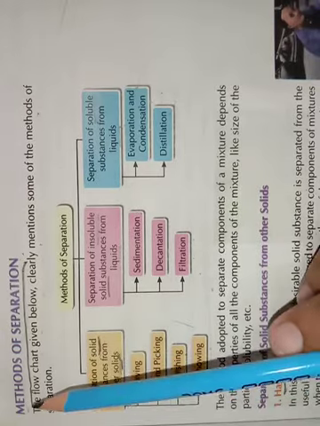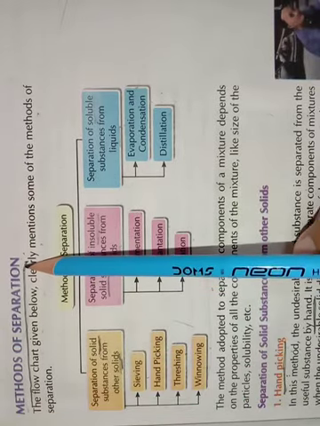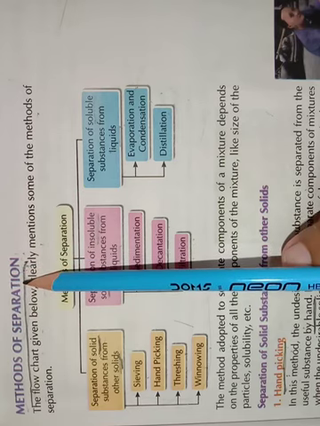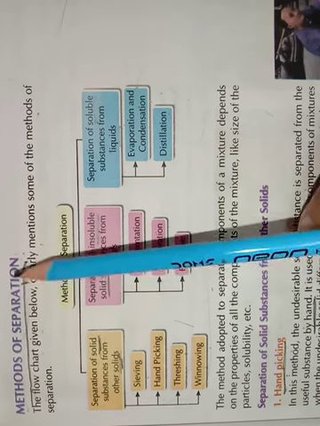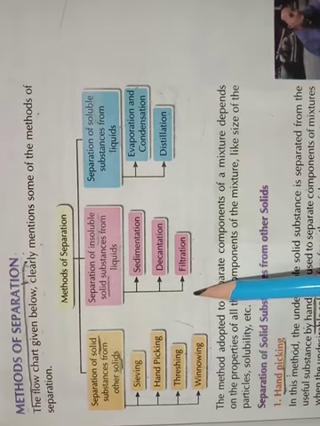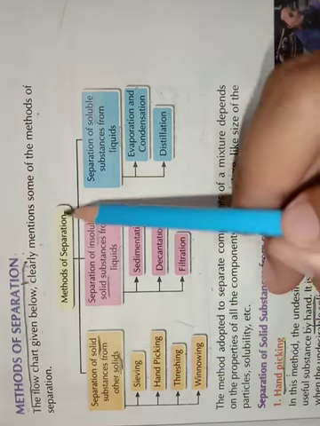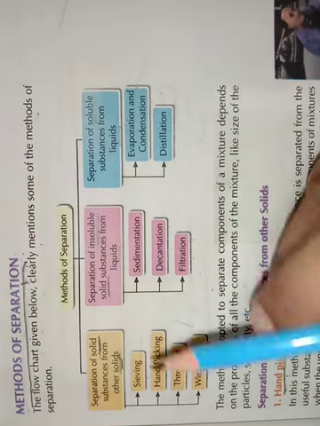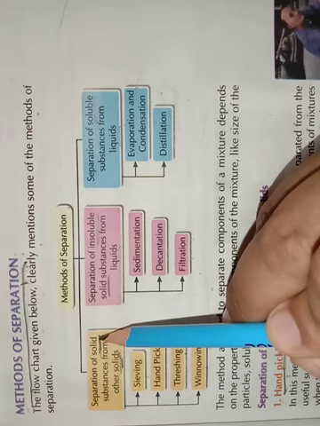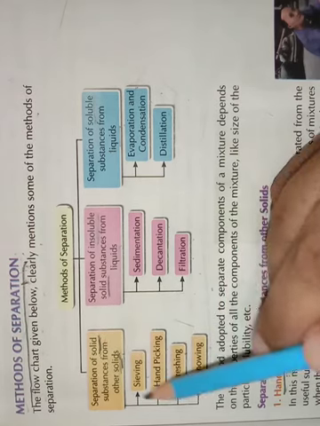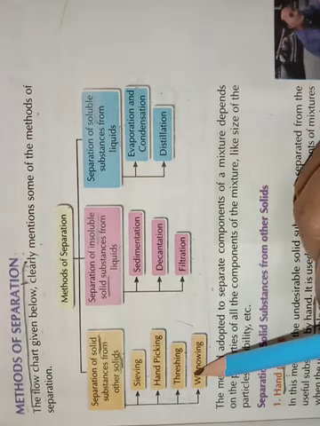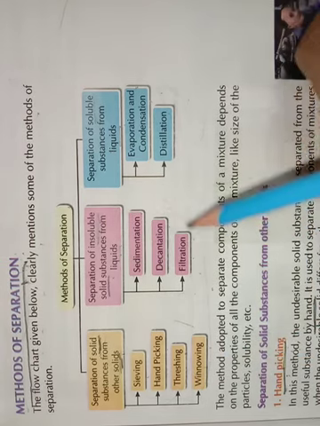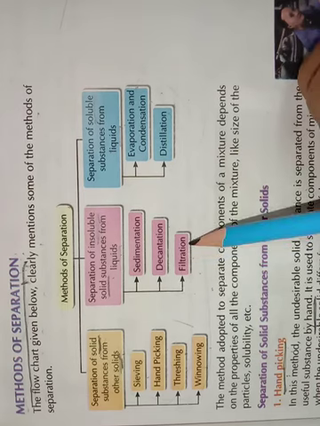Let's move to our next topic, that is methods of separation. Again, separation means separation of substances, but for doing this process we have a lot of options regarding the methods. So methods of separation vary from substance to substance. Like if you are going to separate solids from solids only, then the methods are different. If you are going to separate insoluble solids from the liquid, then the methods are different.